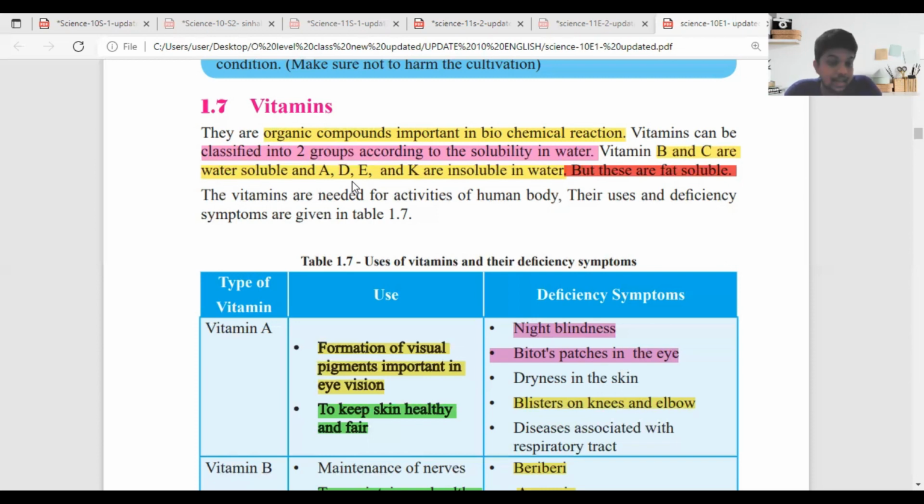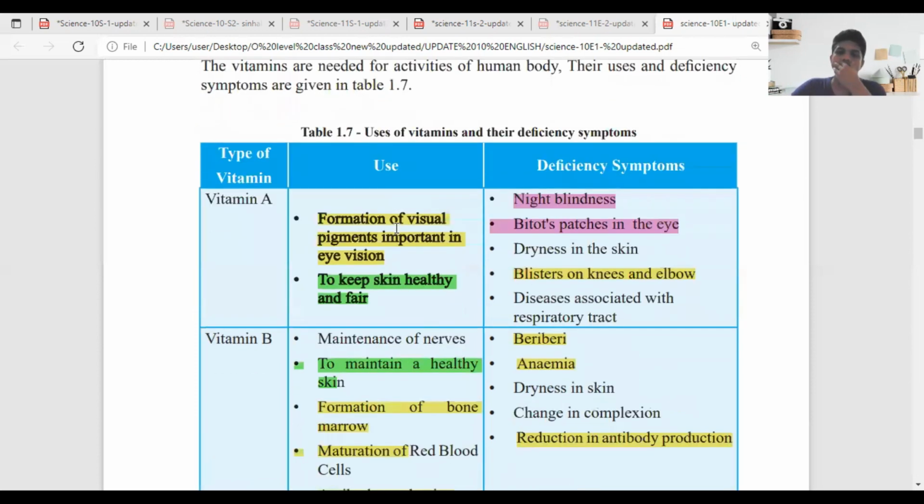These vitamins and their deficiencies are very important for us to maintain our body. For proper understanding, you have to mainly focus on the vitamins' uses and the deficiency symptoms that I have already highlighted, because they are the most important and most common ones asked in the exam. Let's go through that and complete it quickly.